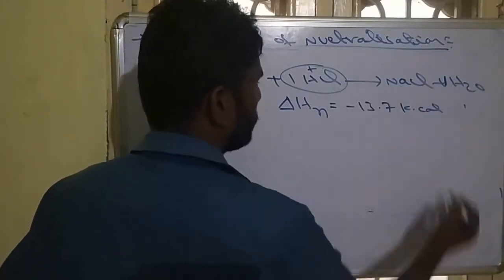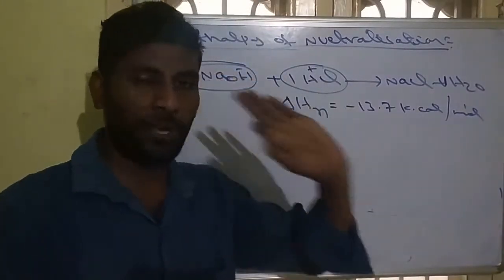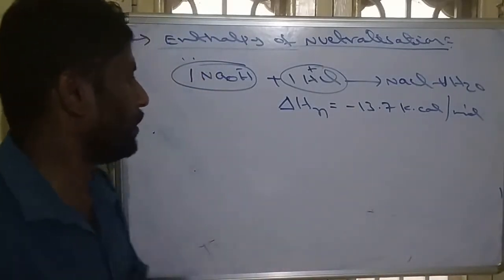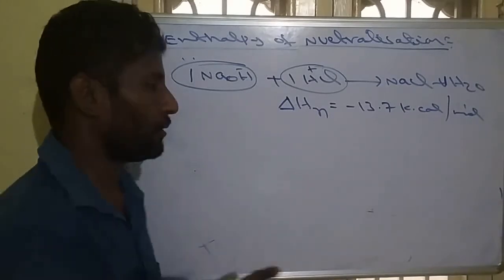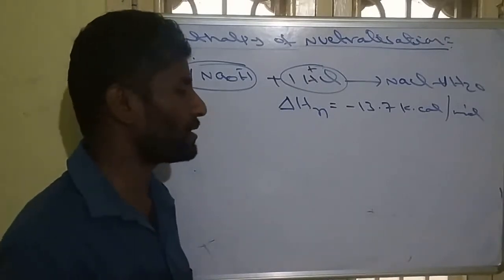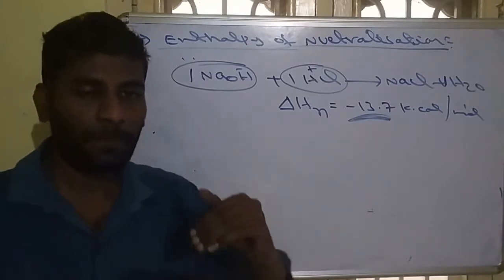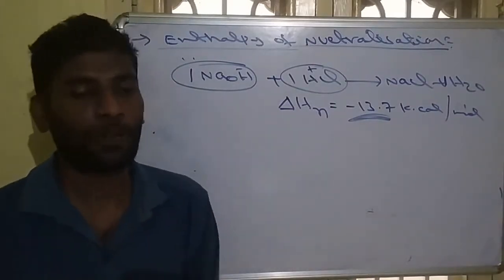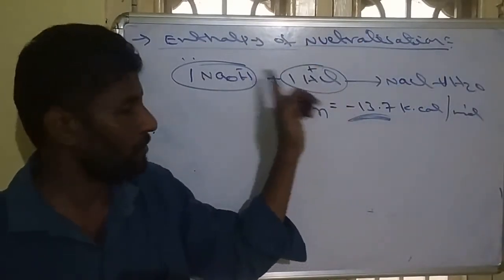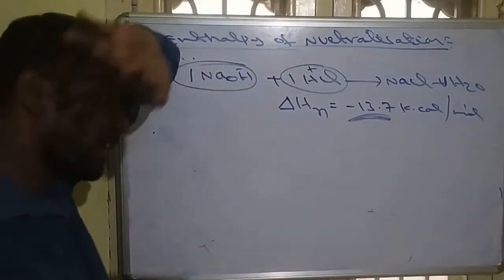13.7 kilocalorie per mole. So the enthalpy of neutralization of a strong acid and strong base is always constant. It should be minus 13.7 kilocalorie per mole. If one of the acid or base is weak, the value should be less than 13.7. If both are weak, it is much less than 13.7. The maximum value is 13.7 kilocalories of energy released, when both strong acid and strong base are neutralized. So the enthalpy of neutralization for strong acid and strong base will be constant, 13.7. So that is enthalpy of neutralization.